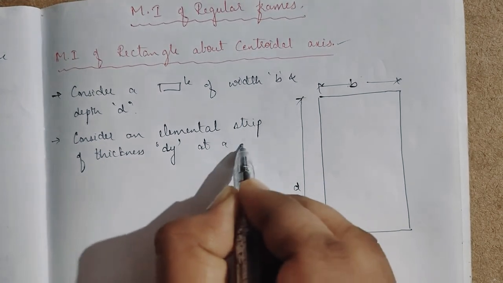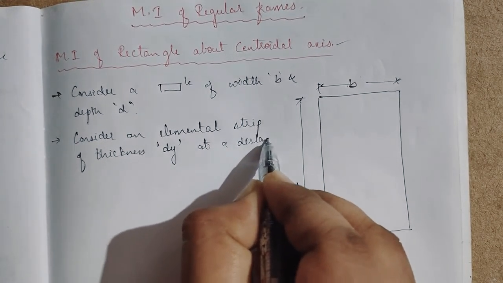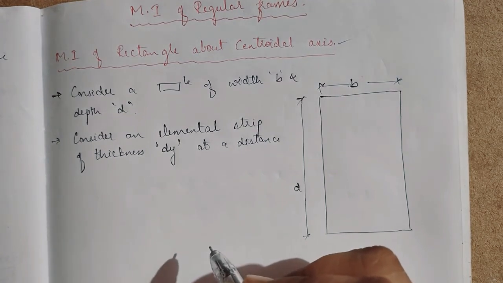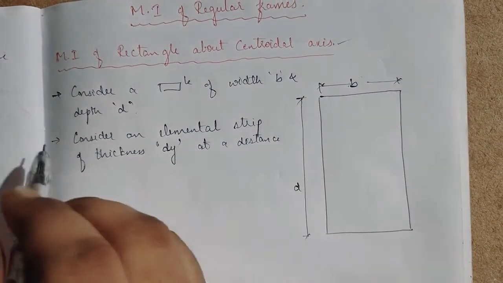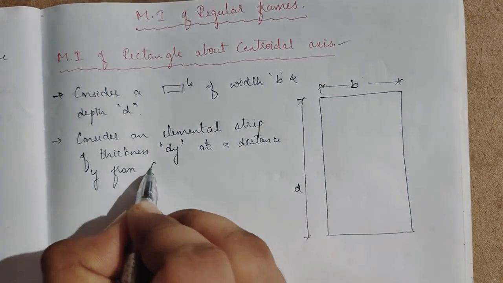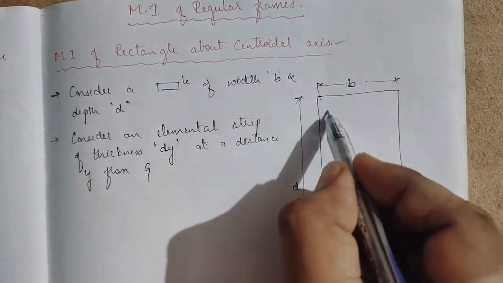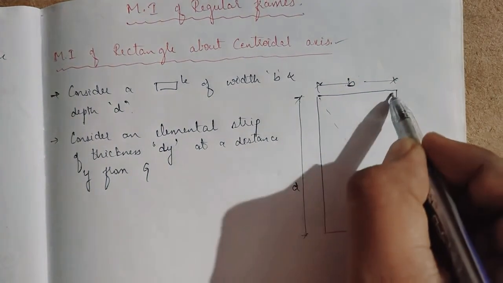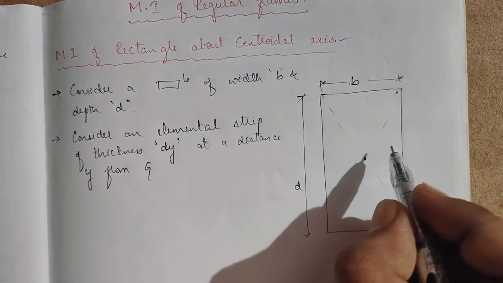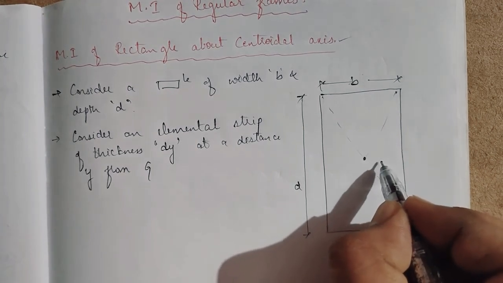We will not take a reference axis, we will directly take the centroidal axis, at a distance of y from G. We already learnt in the centroid chapter where G lies.